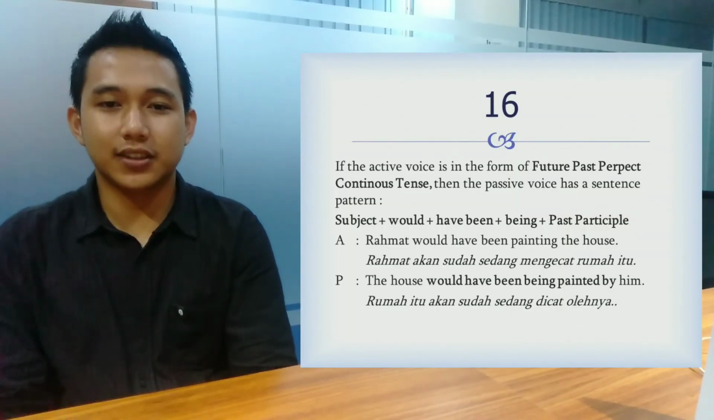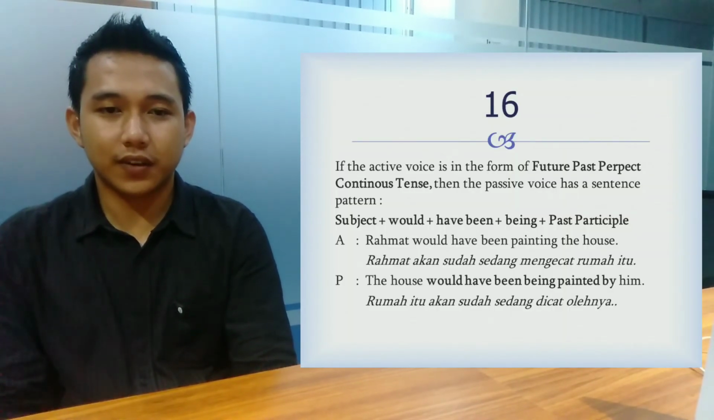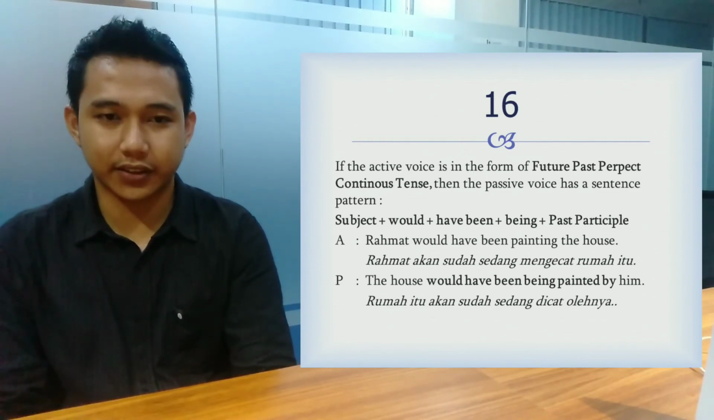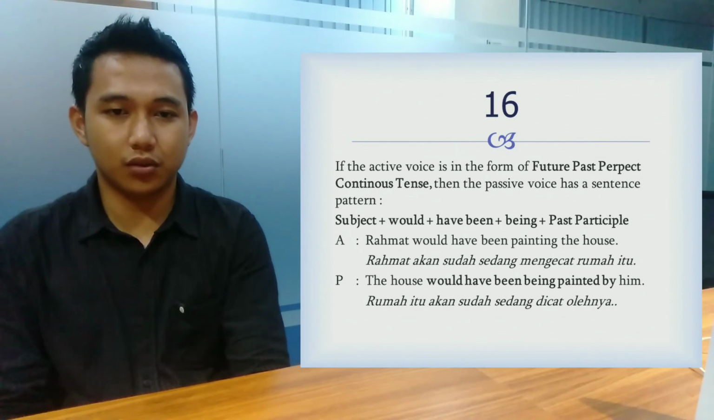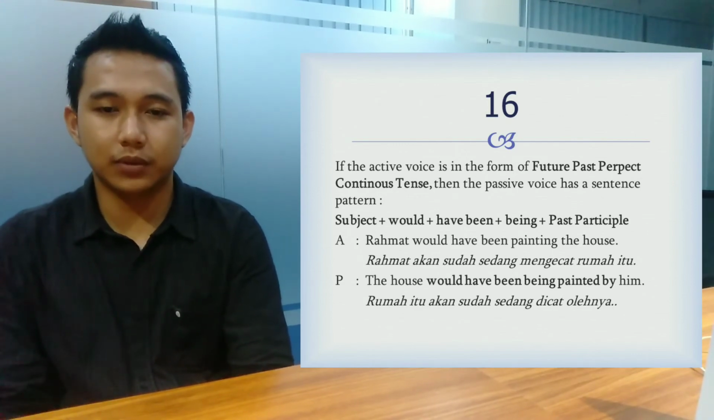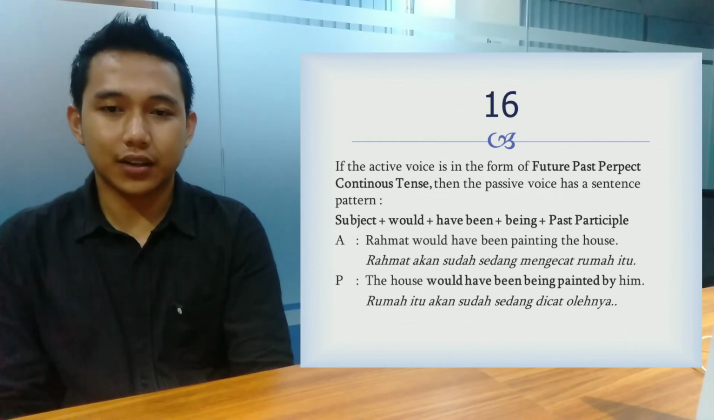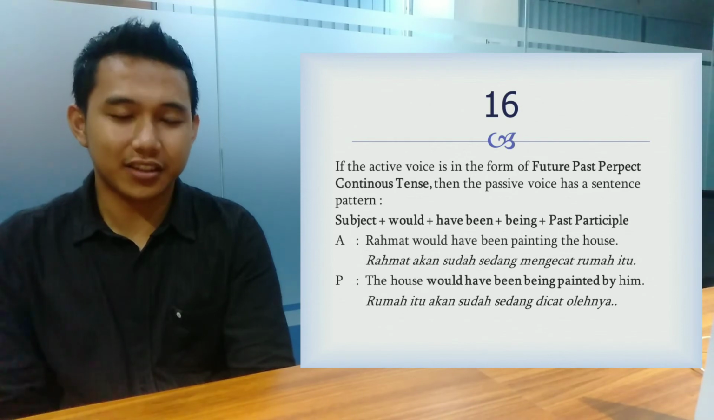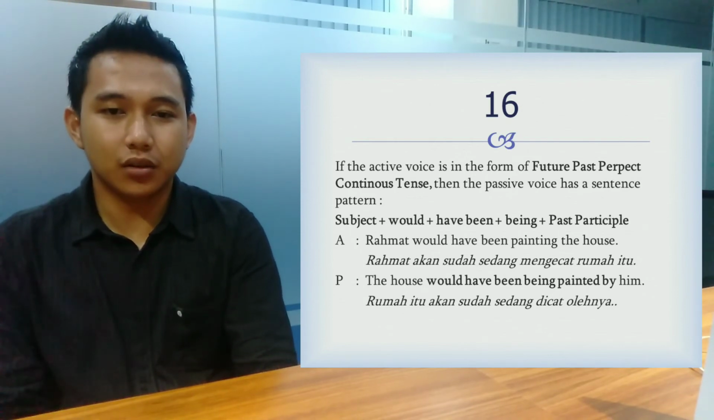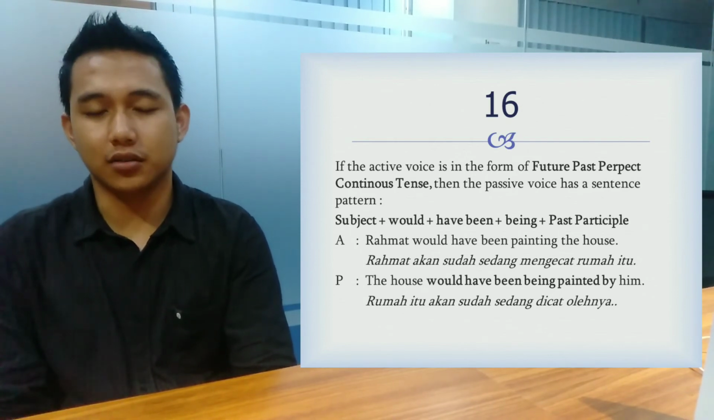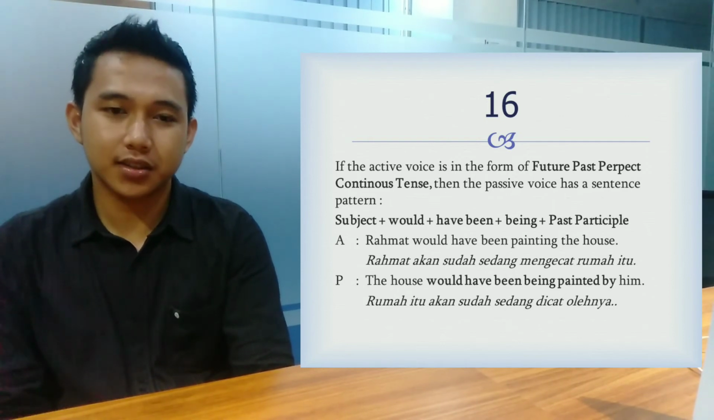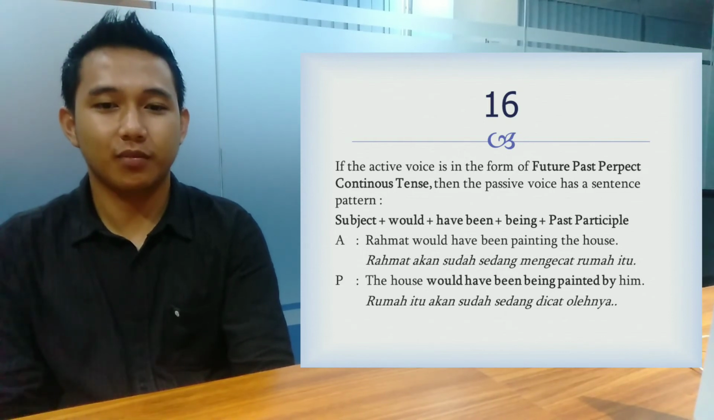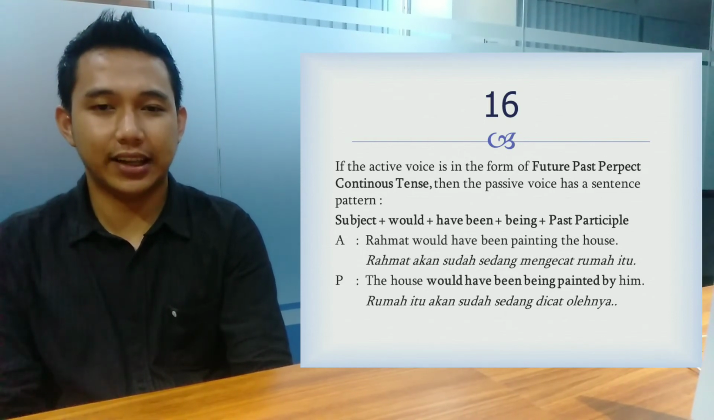Okay, next, 16. If the active voice is in the form of future past perfect continuous tense, then the passive voice has the sentence pattern: subject plus would plus have been plus being plus past participle. Example, active voice: Rahmat would have been painting the house, and the passive voice: The house would have been painted by him.